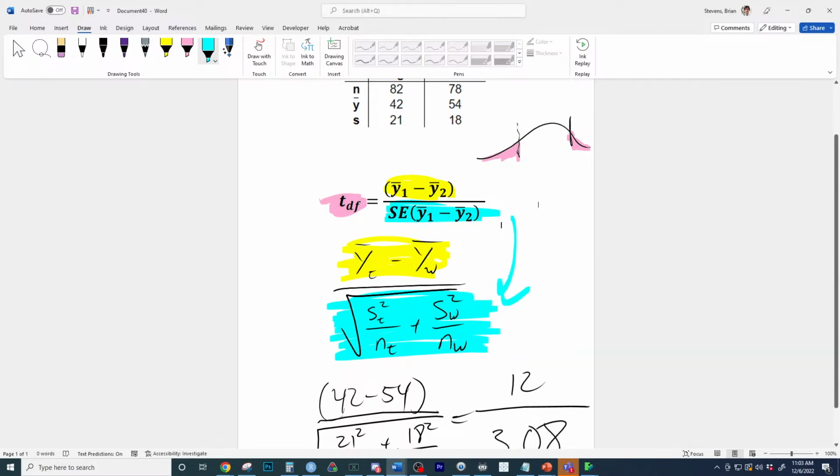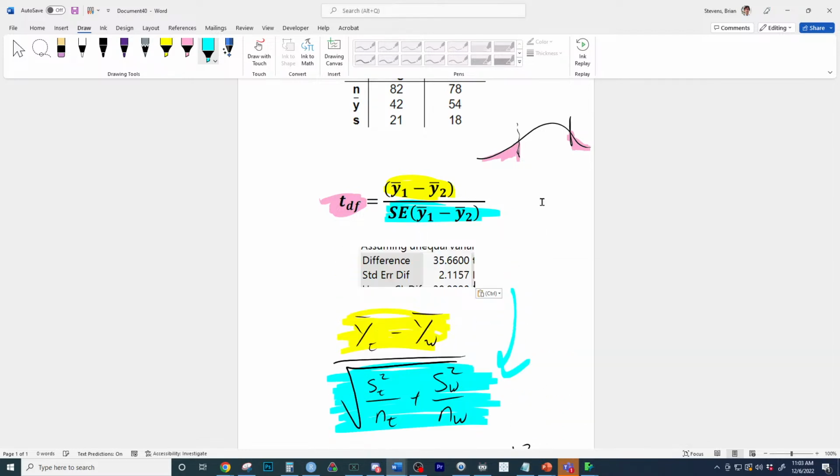Yep, and so it's going to basically be that. JMP might carry more decimals, and so literally what you're going to do is there's the standard error, and there's the difference. And if you divide those, you will get the t statistic. So dividing those gets you the t. Does that make more sense? Great job, Ali, right there.